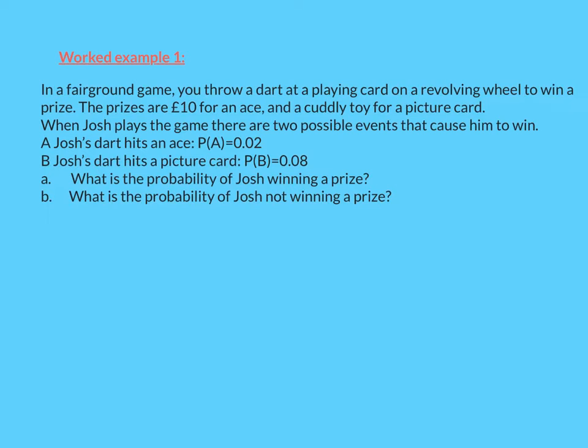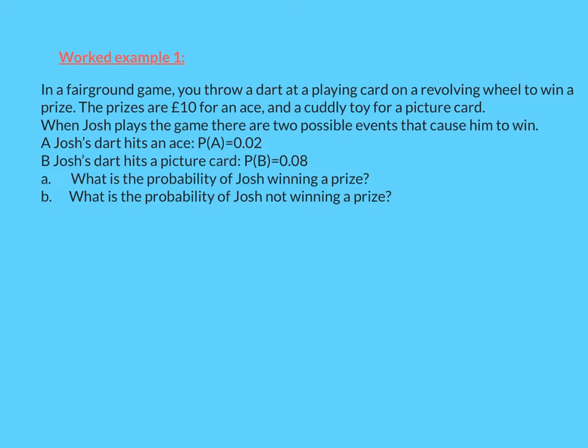Now, since picture cards and aces are never the same, these two events are mutually exclusive. Josh cannot hit a picture card and an ace at the same time. Now, they're not exhaustive because there are lots of other things that he could hit, a 3, a 7, etc. But these are mutually exclusive, and because they are mutually exclusive, we can use the addition rule for mutually exclusive events.